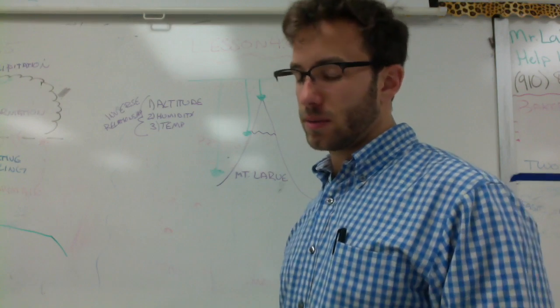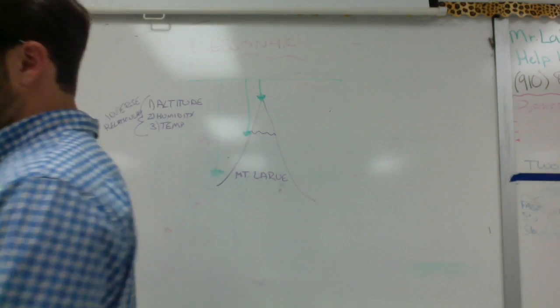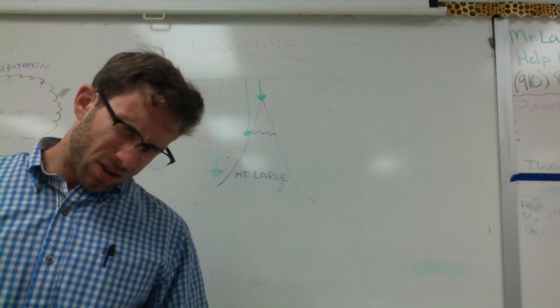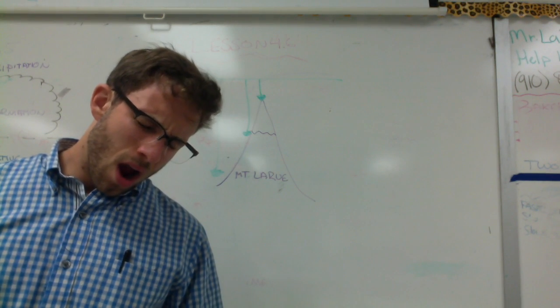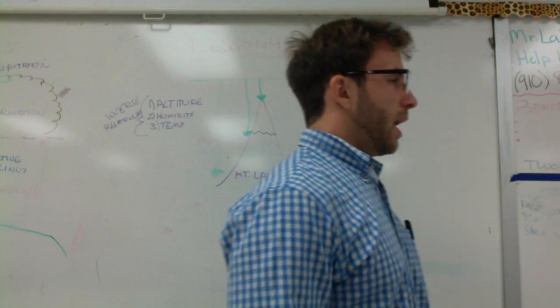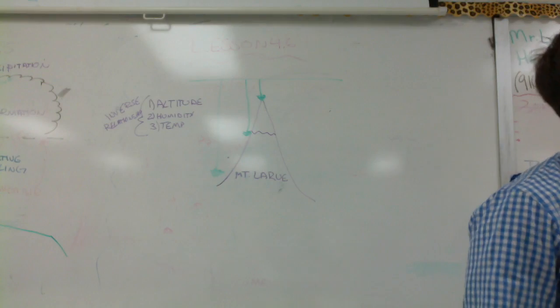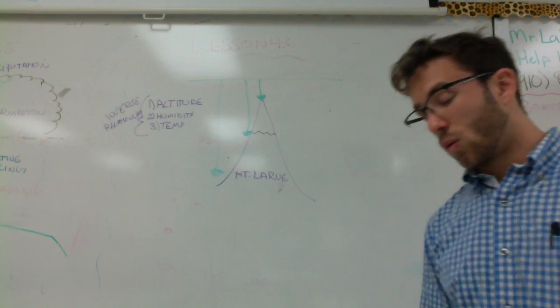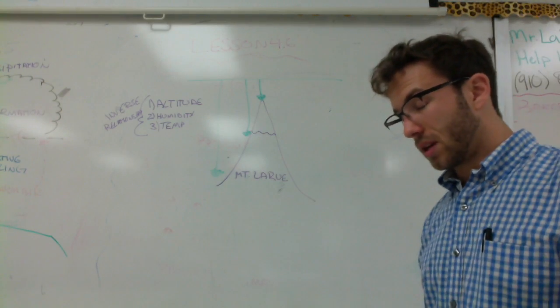So the greater the difference between the air pressures, say air pressure 1 is 100 and air pressure 2 is 2, then we're going to find that it's 100 times as strong.